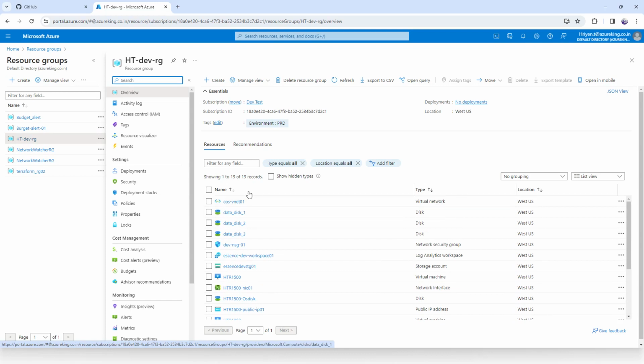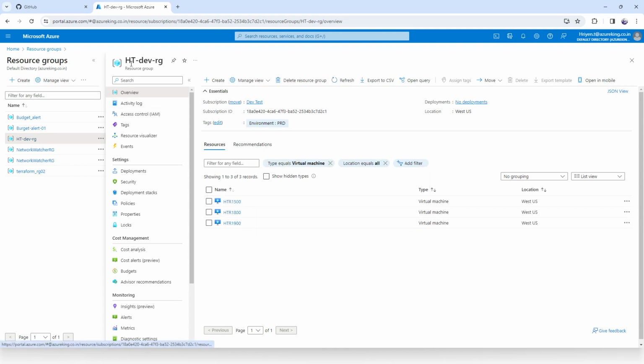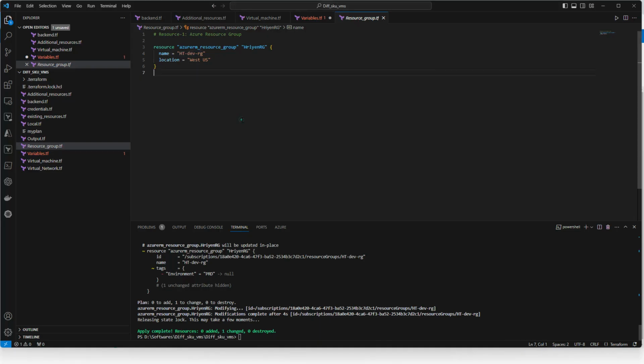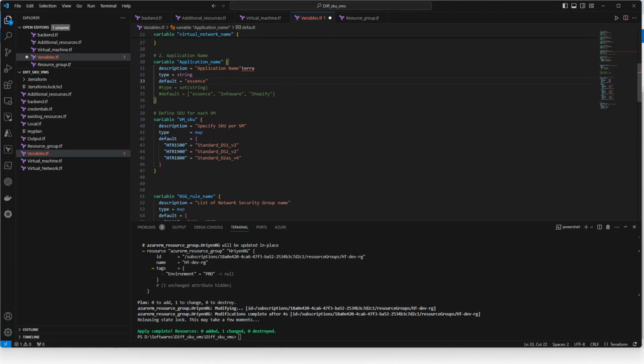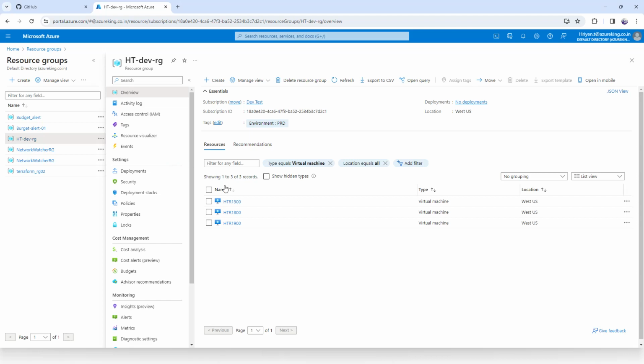So you see here, first we are going one by one. First we will see how many virtual machines. Like I mentioned, I have three virtual machines in this particular resource group. This is 15, 18, 19. Let's see my variable file. See here, 15, 18, 19. All three are available.